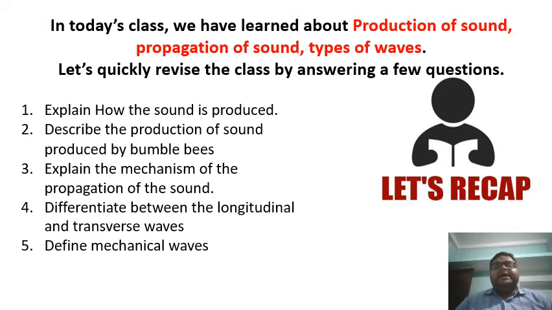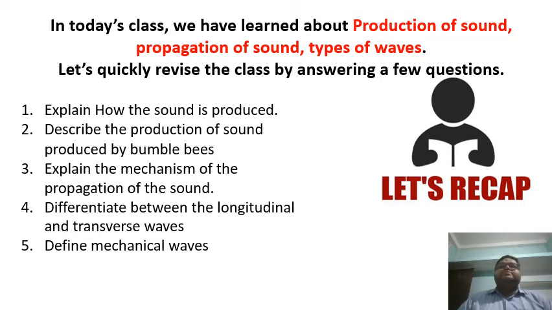So we have learned the production of sound, the propagation of sound, and the types of wave in our today's class, right? So now who will explain how the sound is produced? Okay, right. So now see, we saw in our today's class that sound is produced when there is vibration. And what is vibration? Vibration is nothing but rapid to and fro movement.